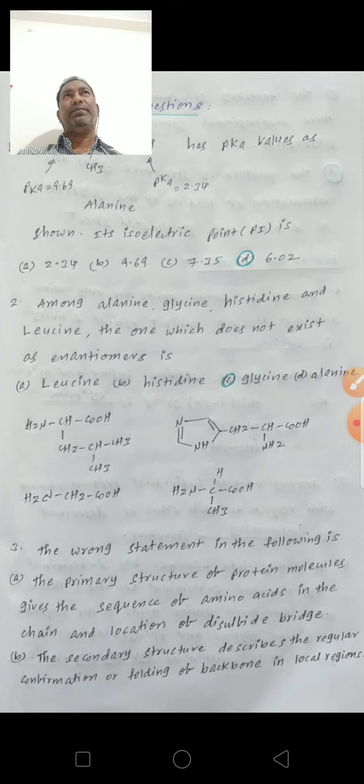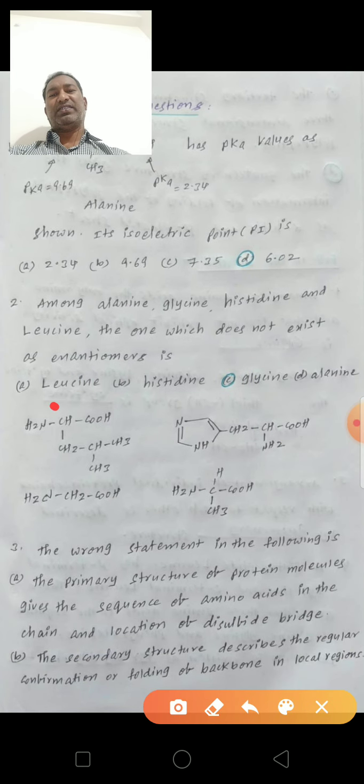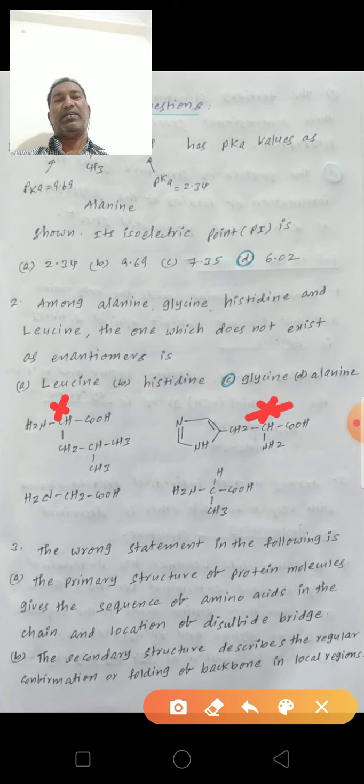Glycine does not contain a chiral carbon, so it is optically inactive and does not form enantiomers. Leucine, NH2CH, CH2CH, contains a chiral carbon with four different groups, so it is optically active, with dextrorotatory and levorotatory forms. Histidine also contains a chiral carbon, and alanine also has a carbon with four different groups. Glycine does not contain a chiral carbon, so it does not form enantiomers.